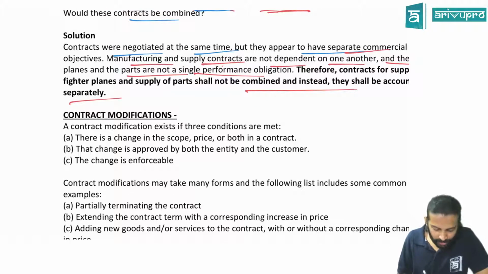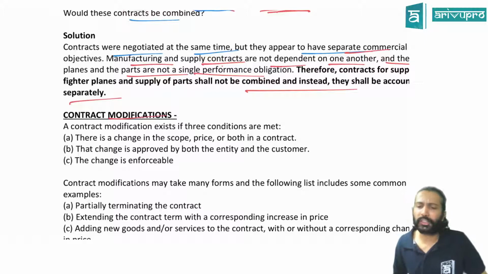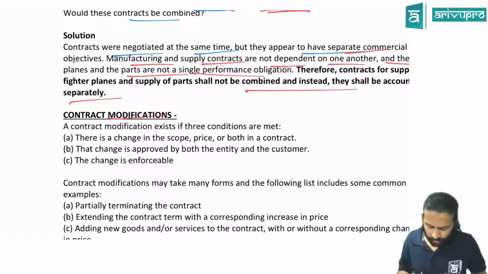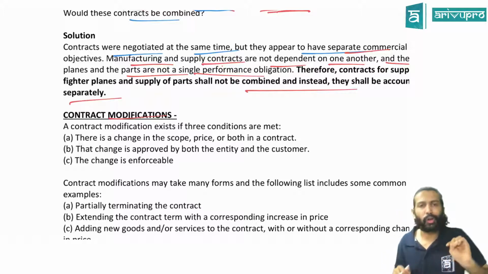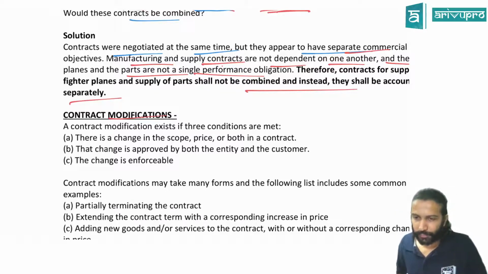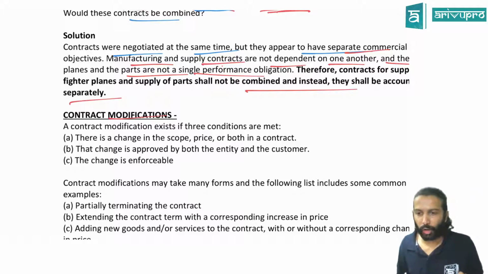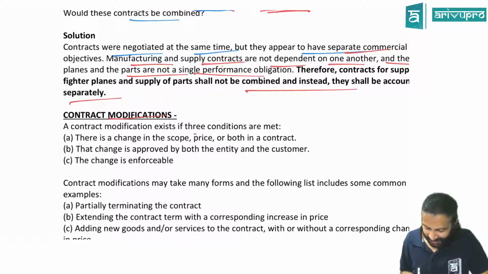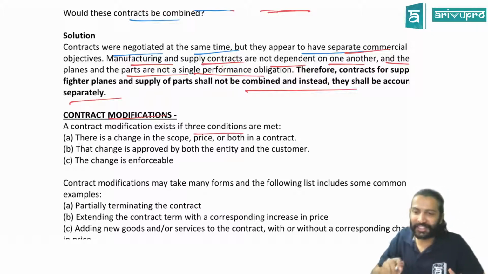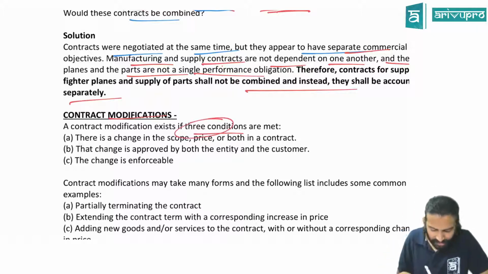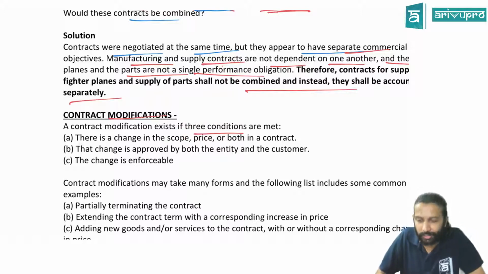Alright, can we go for the next? Yes. Next is contract modification. Modification means what, sir? Change in terms. Some change in terms. Fair enough? So they have also laid out when you can call a contract modified. They say a contract is modified provided 3 conditions are satisfied, or provided 3 features are there. Everything you will find as features here. That's the reason the standard is a memory game. So if 3 conditions are satisfied, you could say the contract has been modified.